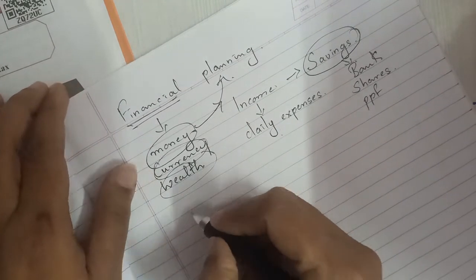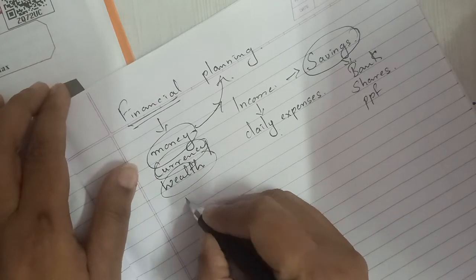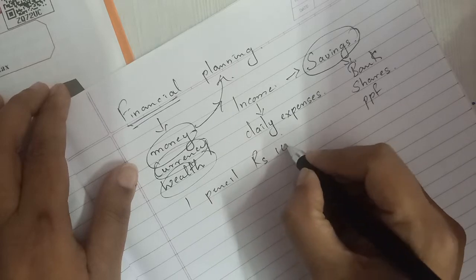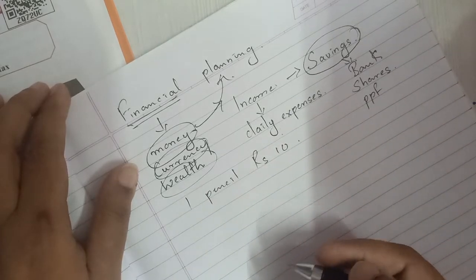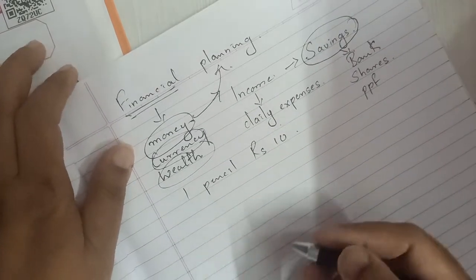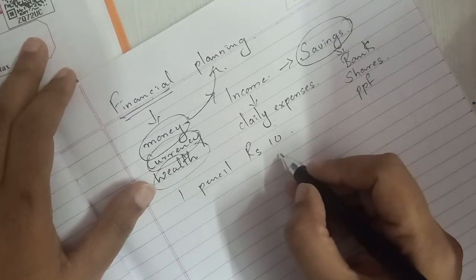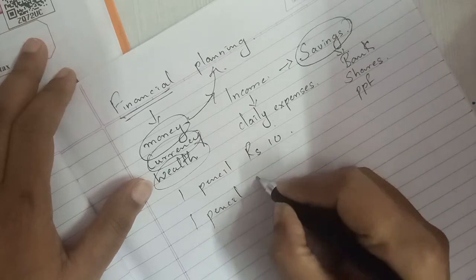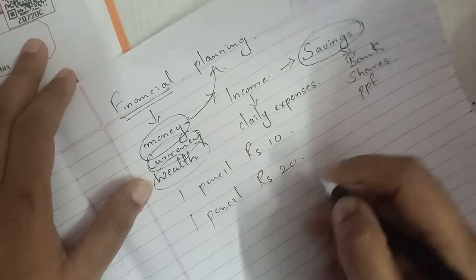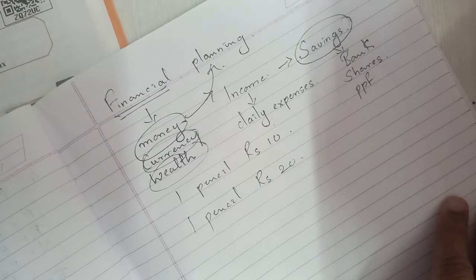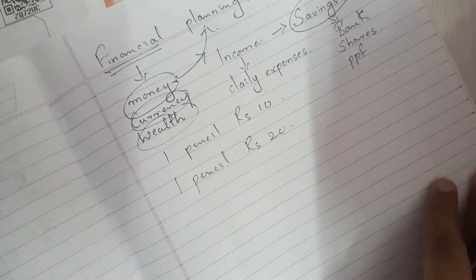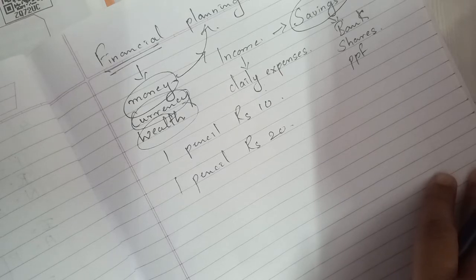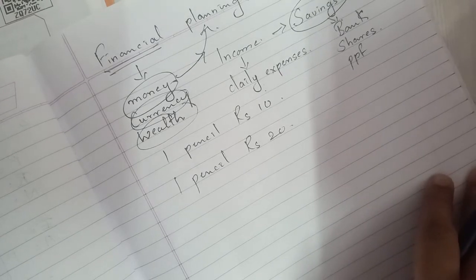For example, if this year you're getting one pencil for rupees 10, then after 5 years, due to inflation, we might not get one pencil for rupees 10, we might get one pencil for rupees 20. You must have heard your parents say that in their days they used to get one vada pav for 3 rupees, or one pencil for 2 rupees. But now things have become costlier.